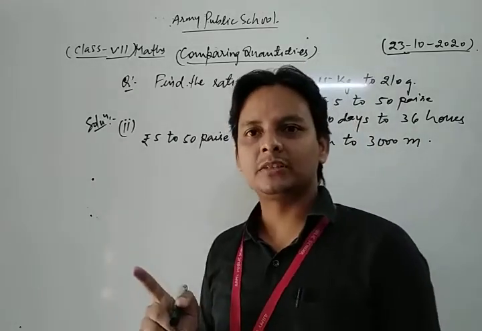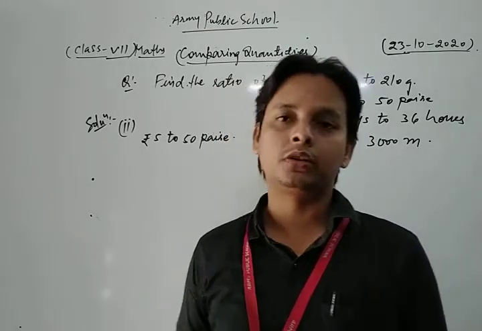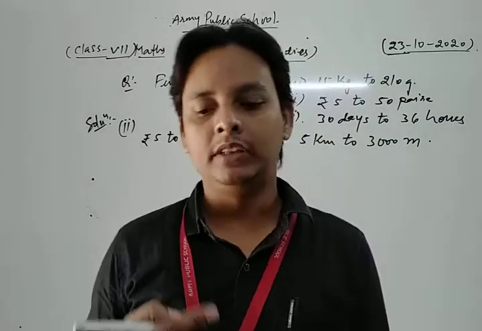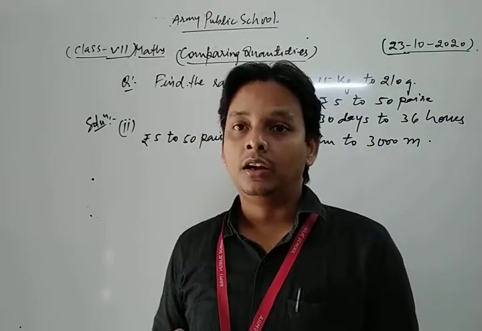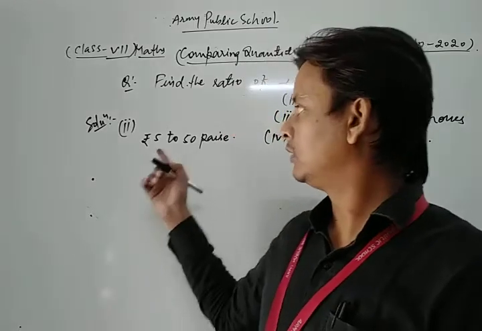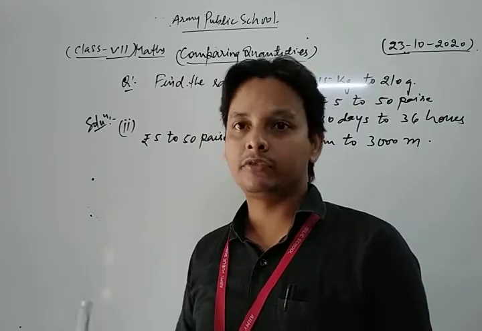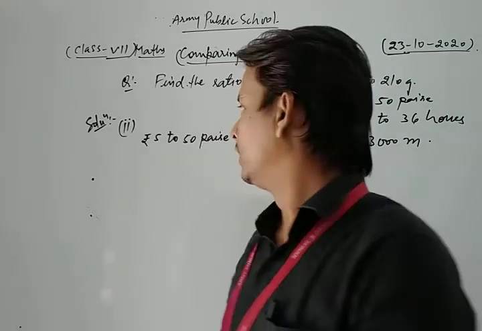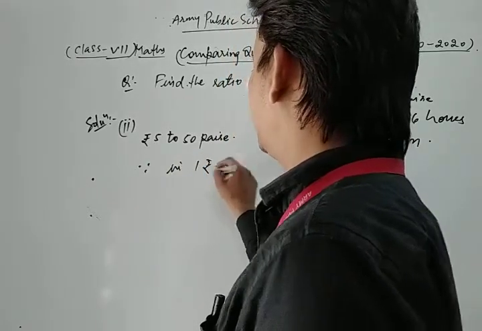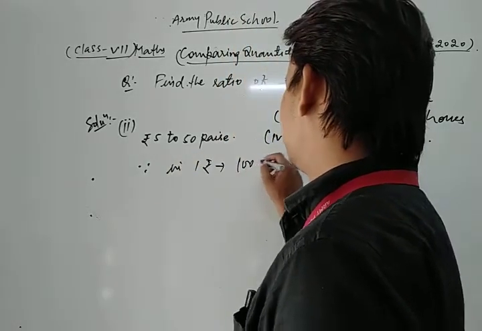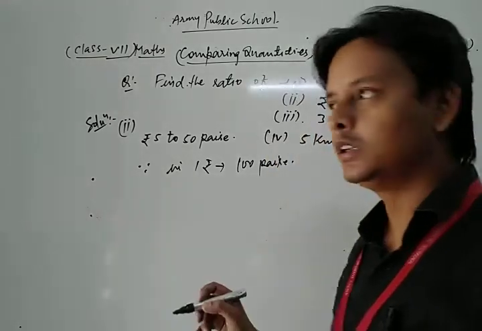So just now I discussed that in finding the ratio of similar quantities, first of all we compare them in the same units. So first of all we convert rupees into paise or paise into rupees. Then after we find the required ratio. Let's see. Since we know that in 1 rupee there are 100 paise.